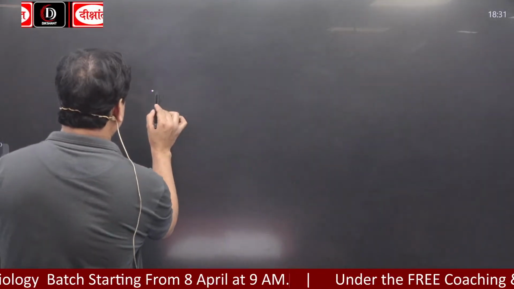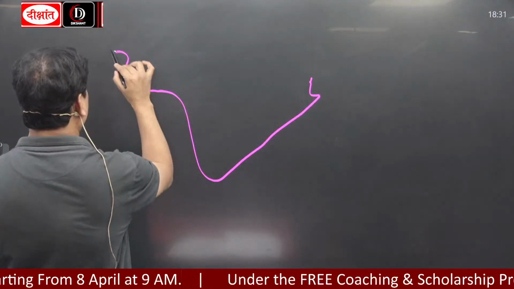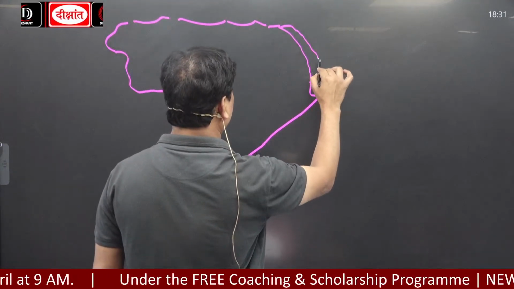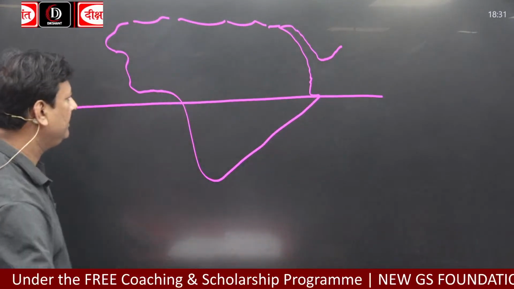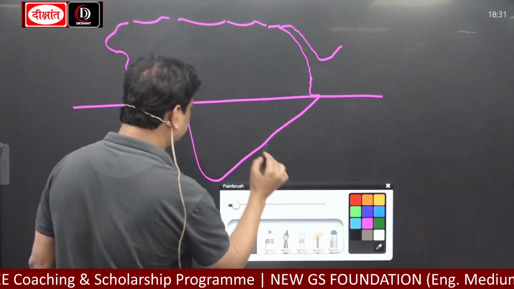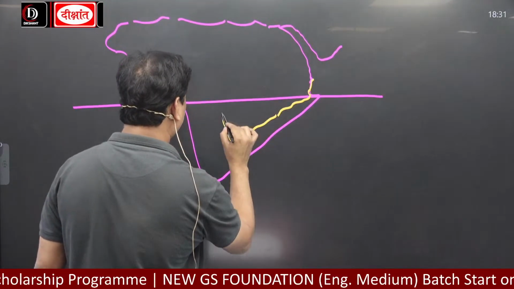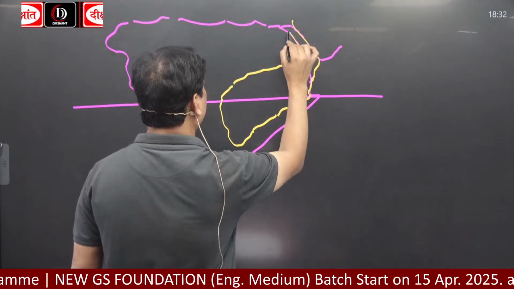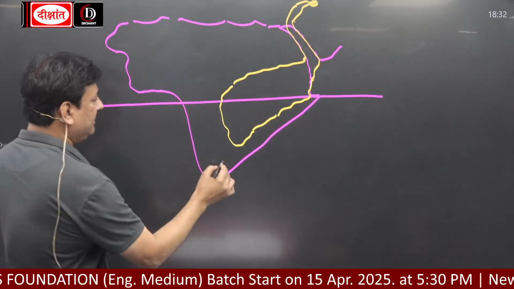अब अगर मैं, this is the equator. Okay, so यहां से this is here, this is what?